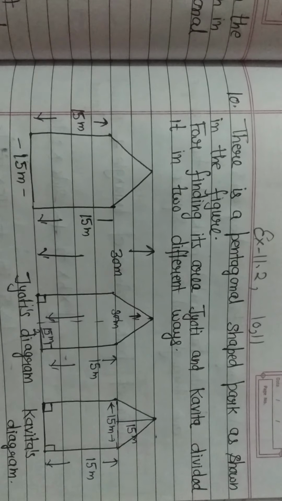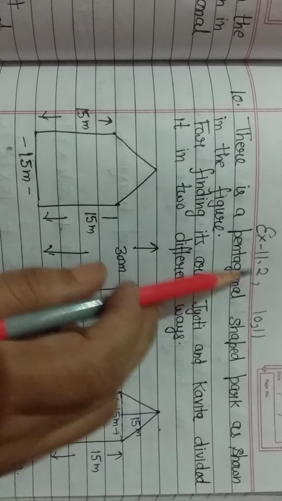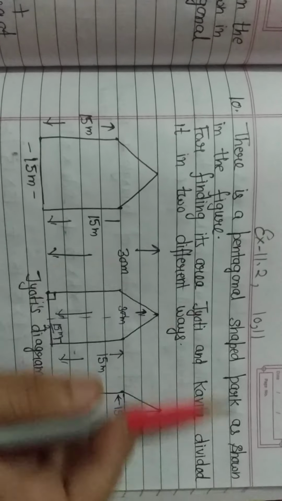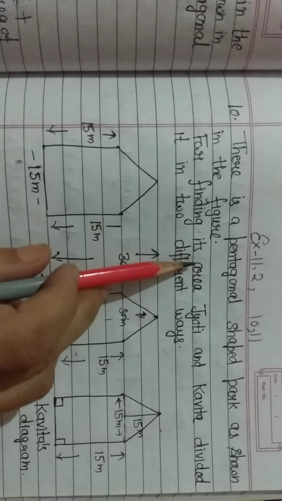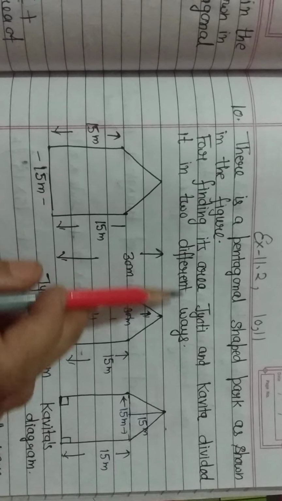Good morning class 8. Today we will do question number 10 and 11 of exercise 11.2. Question number 10. There is a pentagonal shaped park as shown in the figure. For finding its area, Jyoti and Kavita divided it in two different ways.